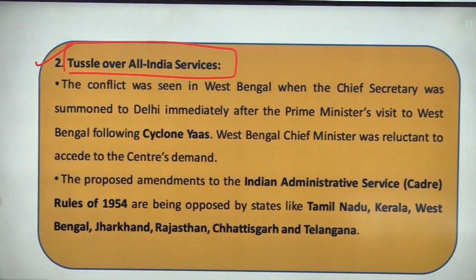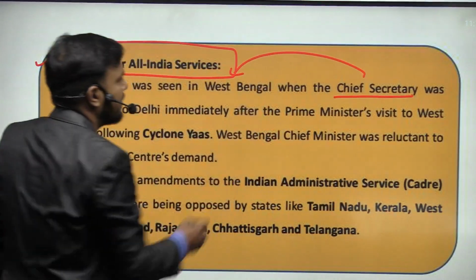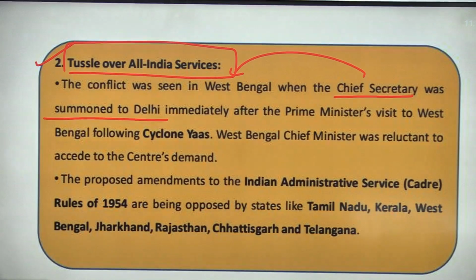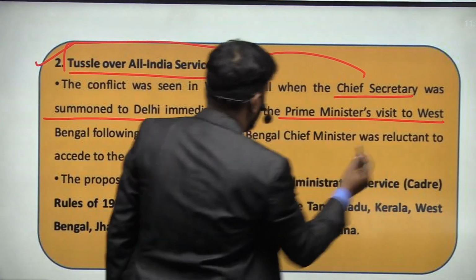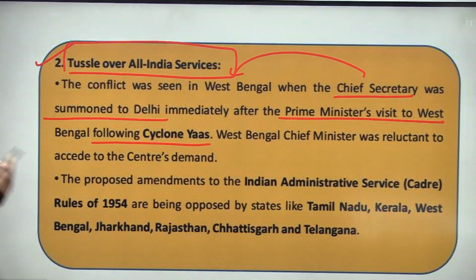We will take a reference point where the chief secretary of the West Bengal government was summoned to Delhi. The Delhi government called the chief secretary of West Bengal to visit Delhi. Why was he called? Because the prime minister had visited West Bengal after cyclone Yas, which caused disruption in West Bengal.